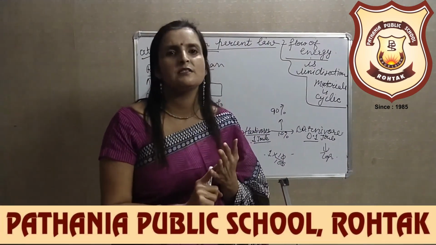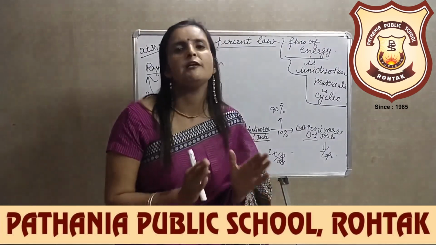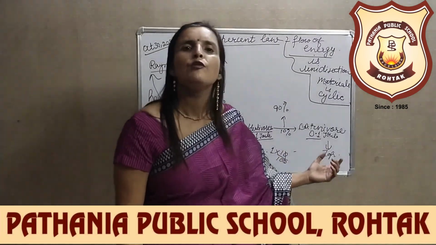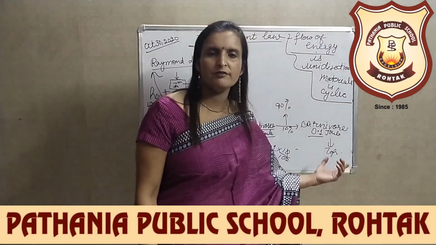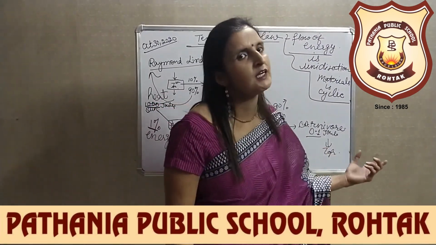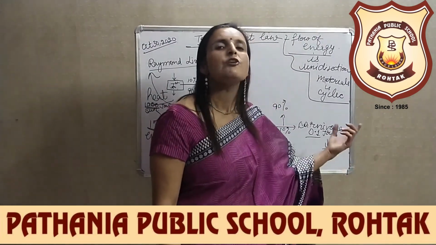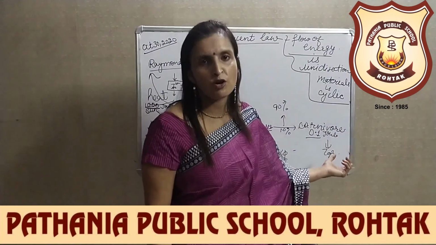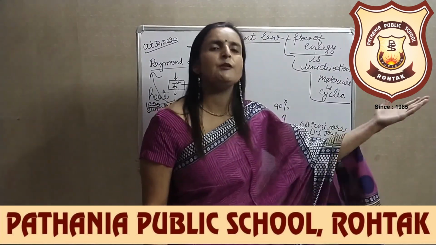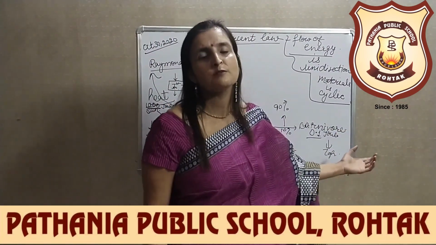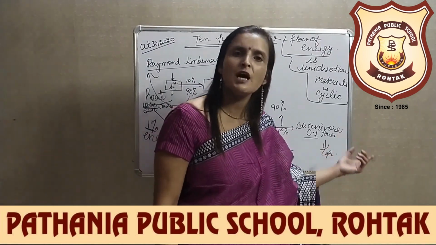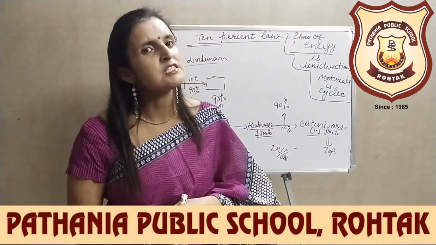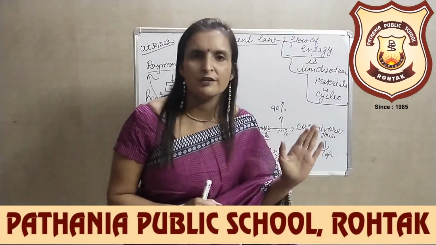This is the reason that a perfect food chain can have a maximum of 4 to 5 trophic levels. Food chains greater than 5 trophic levels cannot exist because the energy available to the organisms at the last trophic level will be quite less, which is insufficient for their survival.